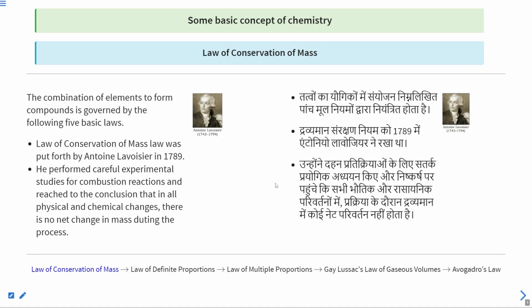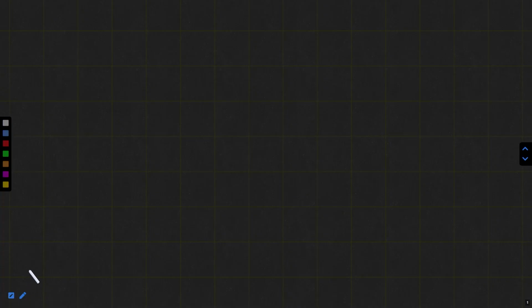Welcome to this class. In this class we are going to discuss the chapter Some Basic Concepts of Chemistry. As you know, in the previous class I already discussed some basic laws. In this chapter we were discussing the five basic laws in the category of laws of chemical combination. So what are these five basic laws? I am just quickly recalling the previous class concepts, then we will start today's class.